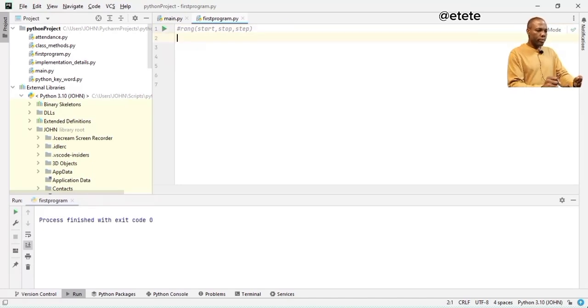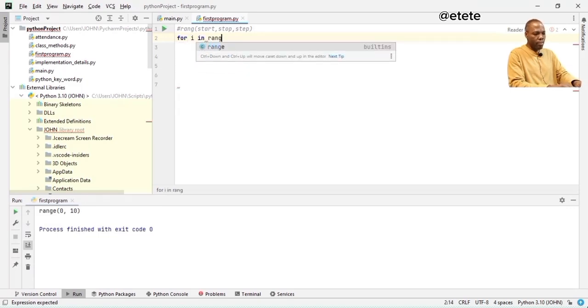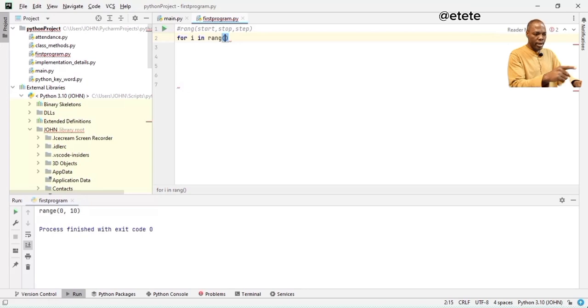So let's take that example that we saw, which is for I in 5, and then we print out. I will use this range in a for loop. So I will say for, then I will call a variable I, in, then I will call my range function, and I will supply the stop value to it. So if I say 10, it means this is my stop value.